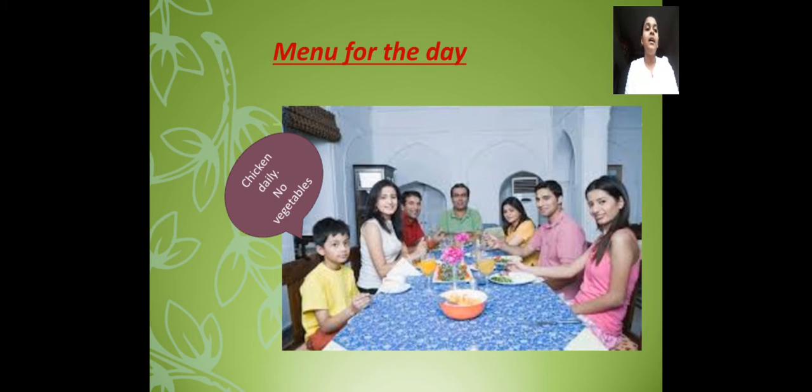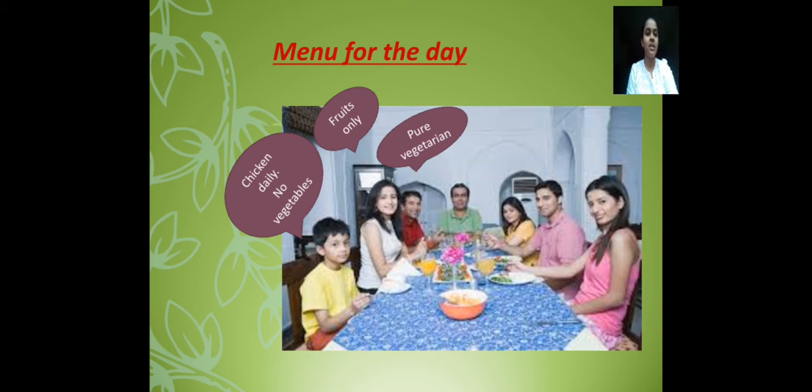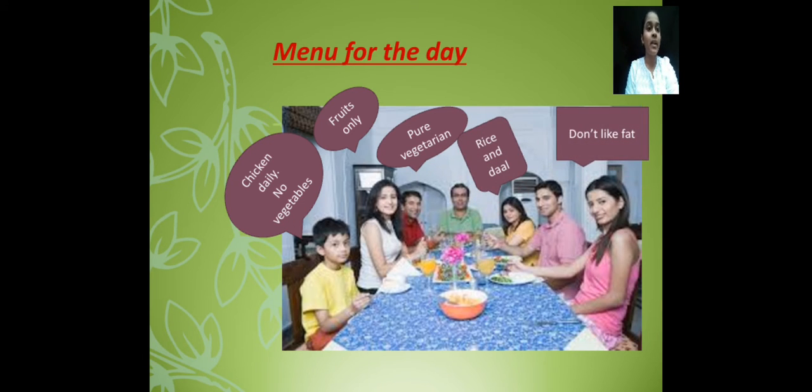This child likes chicken daily but not vegetables. Next, that lady likes fruits. Next, pure vegetarian, rice and dal, doesn't like fat.